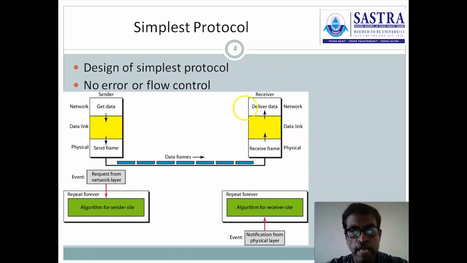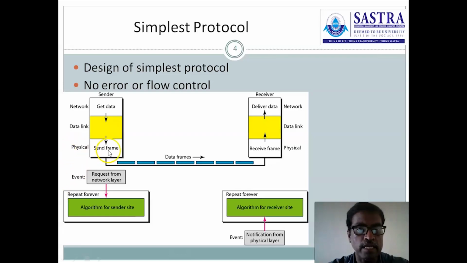The diagram shows the simple design components of the simplest protocol. We are taking two components, sender and receiver. Come to the sender side, left-hand side. There are three layers involved in the communication, because the data link layer is available between the network layer and the physical layer: network, data link and physical layer.